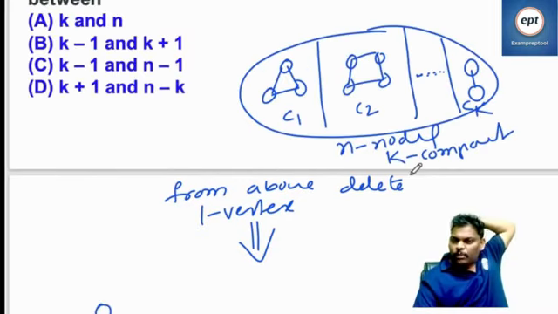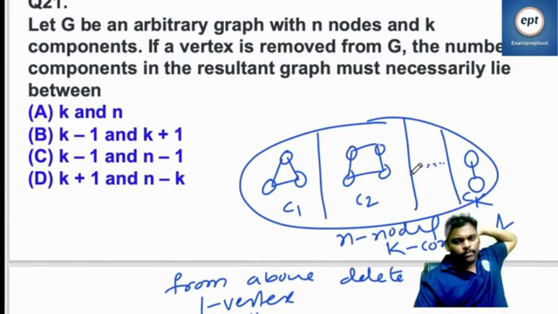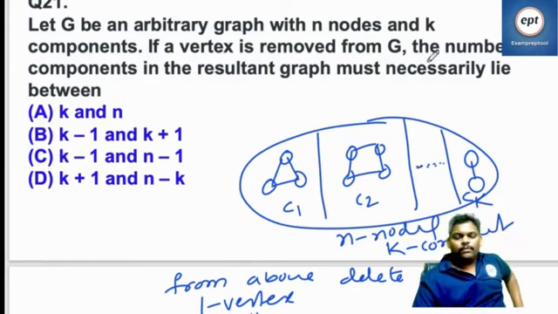In this problem, what is the minimum k value? Read the problem. K components, n nodes. What is the minimum k value? 1.